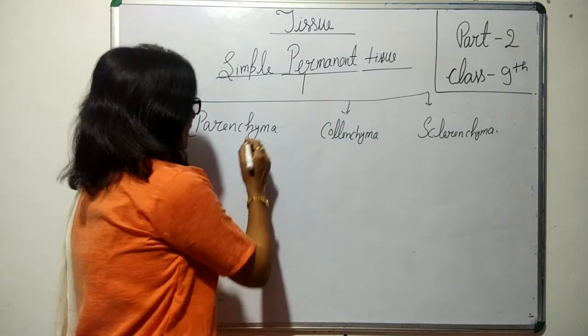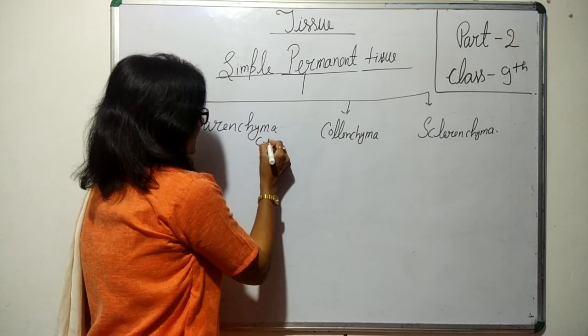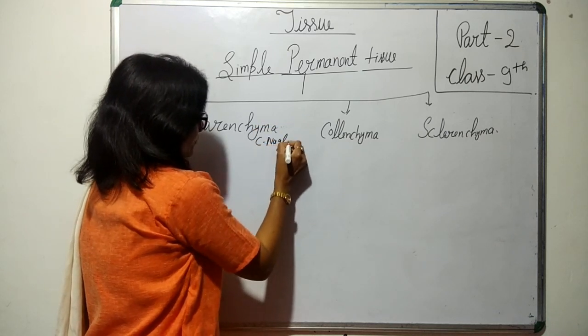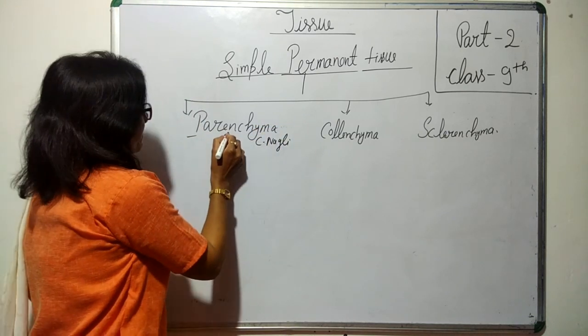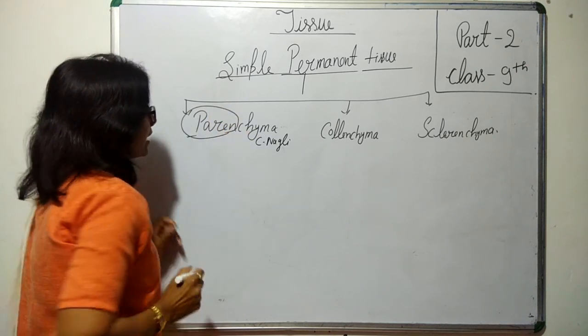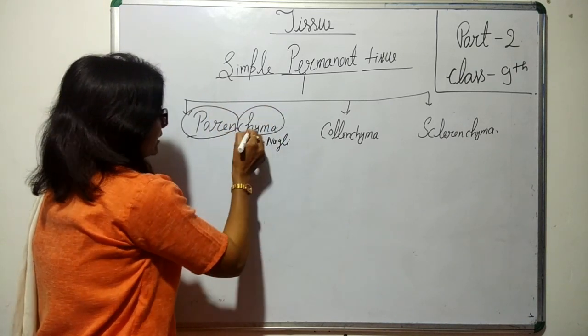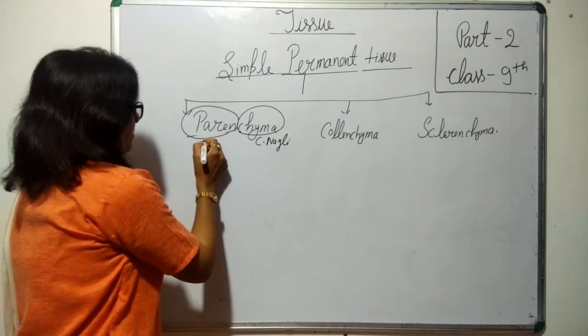Parenchyma. This word was given by Nageli. Parenchyma has two words.